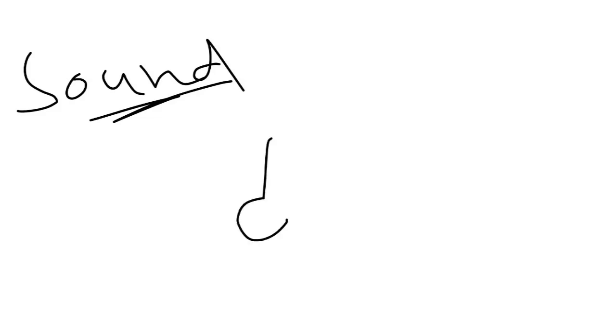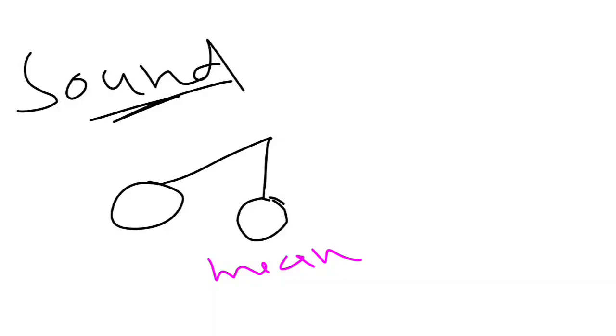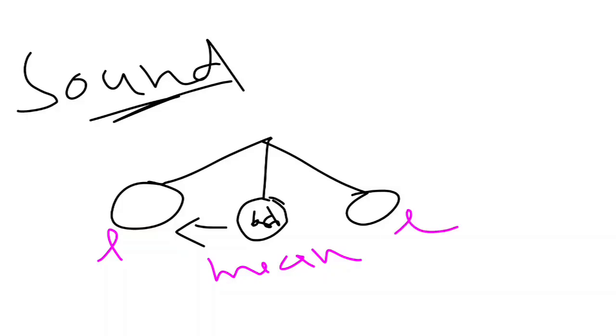So, a great example is a pendulum. This is the mean position of the pendulum. And the bob, this is known as the bob, moves from the mean position to the extreme positions. This is one extreme position on one side, and this is another extreme position on the other side.